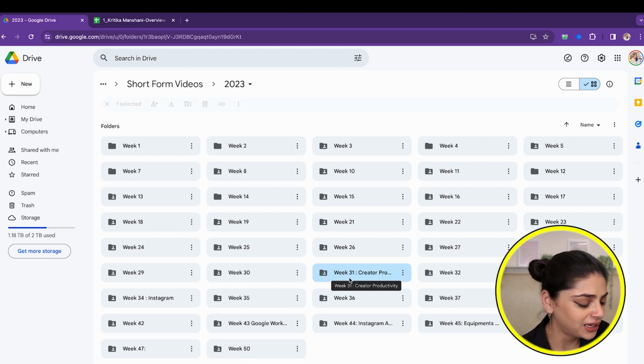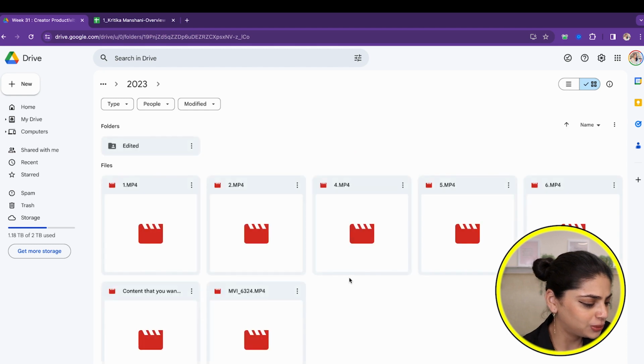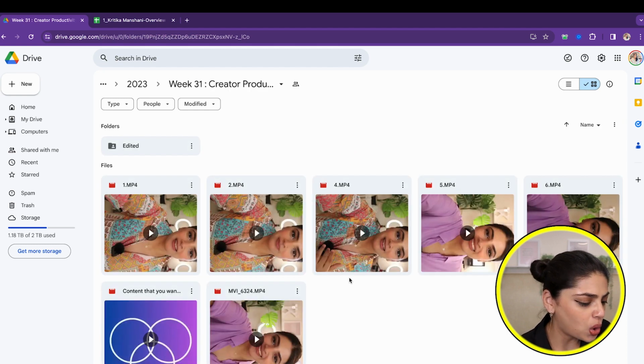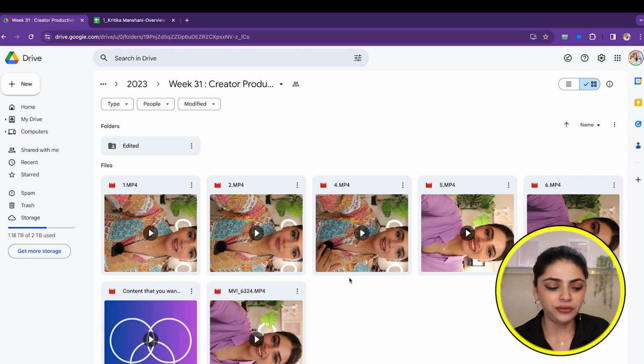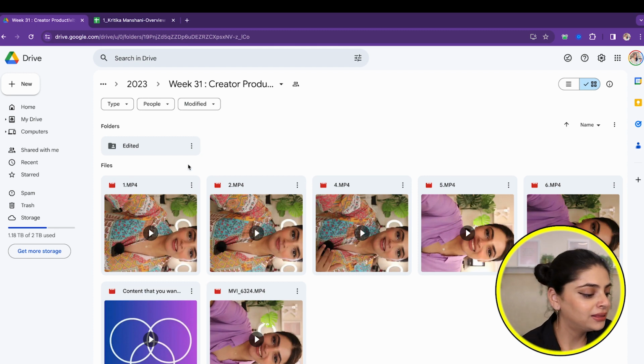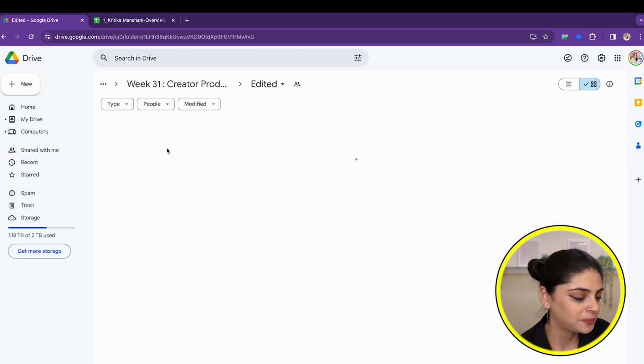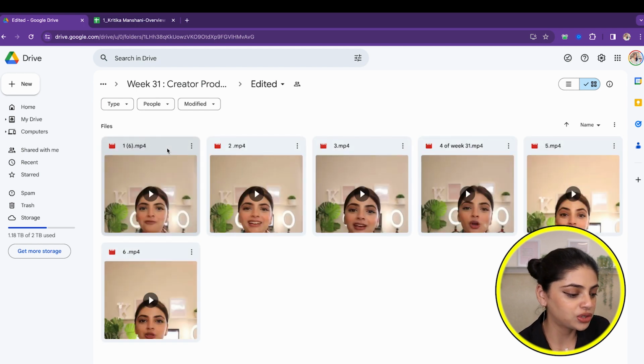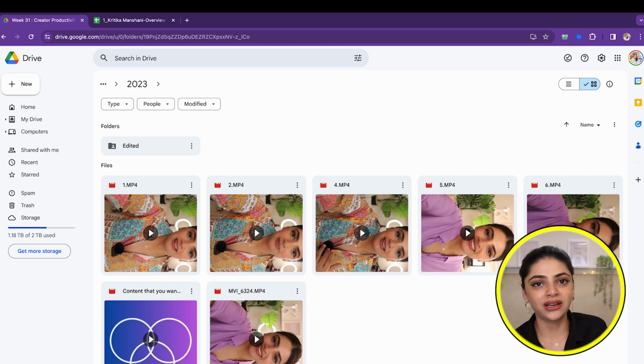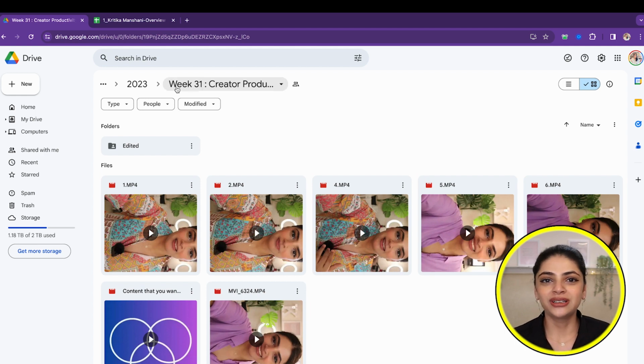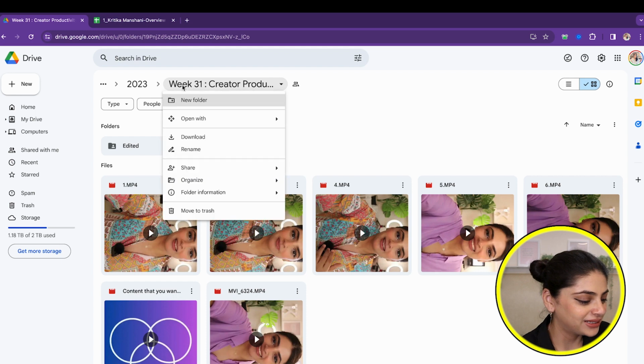And if we randomly open a folder, create a productivity. So here are all of the raw footage of the videos, like 1, 2, 3, 4, 5, and 6, because these were on the week basis that I used to post like 7 days a week, and these were the edited versions. So I also have the edited versions of all of the past videos that I've uploaded. This is my price position, guys. I'm a content creator. Raw files and edited files are my price positions. So that's how it is.